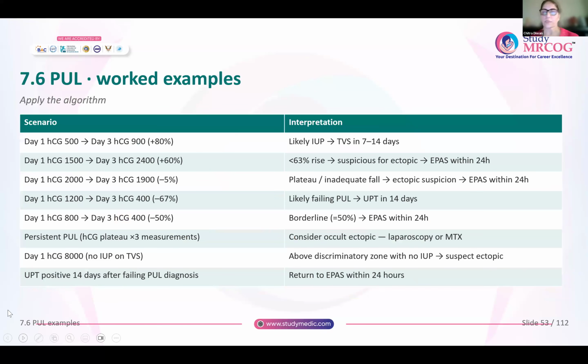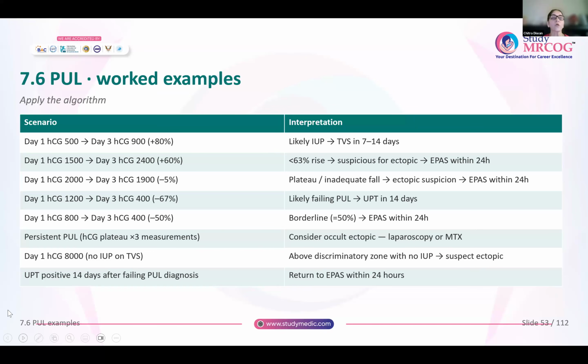So let us see a few examples of this PUL. Day 1 HCG is 500, day 3 it is 900. If you remember the equation that I told you, it is an 80% rise. So it is likely to be an intrauterine pregnancy. Advise TVS in 7 to 14 days for her. Day 1 HCG is 1500, day 3 it is 2400. That means the rise is 60%. It is a suboptimal rise, so it is suspicious of ectopic. So refer to early pregnancy assessment services within 24 hours.